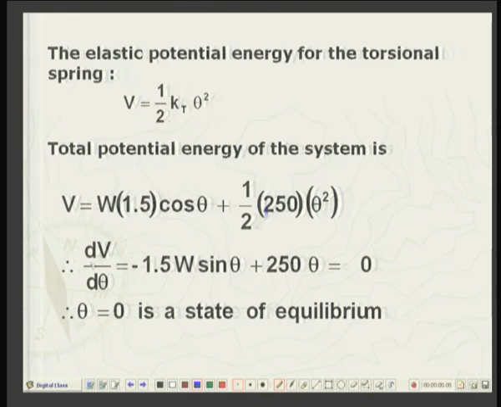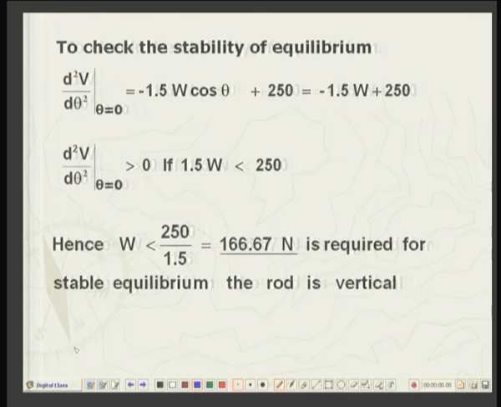So, what we do is take the second derivative. So, sin theta will give me cosine theta and this will give me just 250. So, you will have minus 1.5 W cosine theta plus 250, and since theta is equal to 0 for equilibrium, it means minus 1.5 W plus 250.